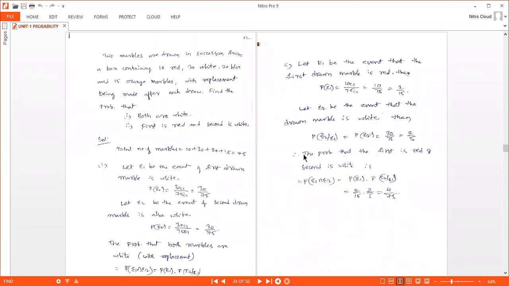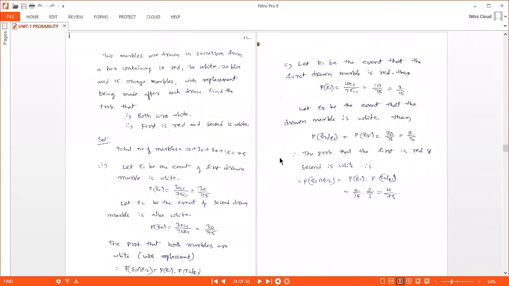Now let E1 be the event that the first drawn marble is white. Both are white means you have to select two marbles with replacement and both are white.